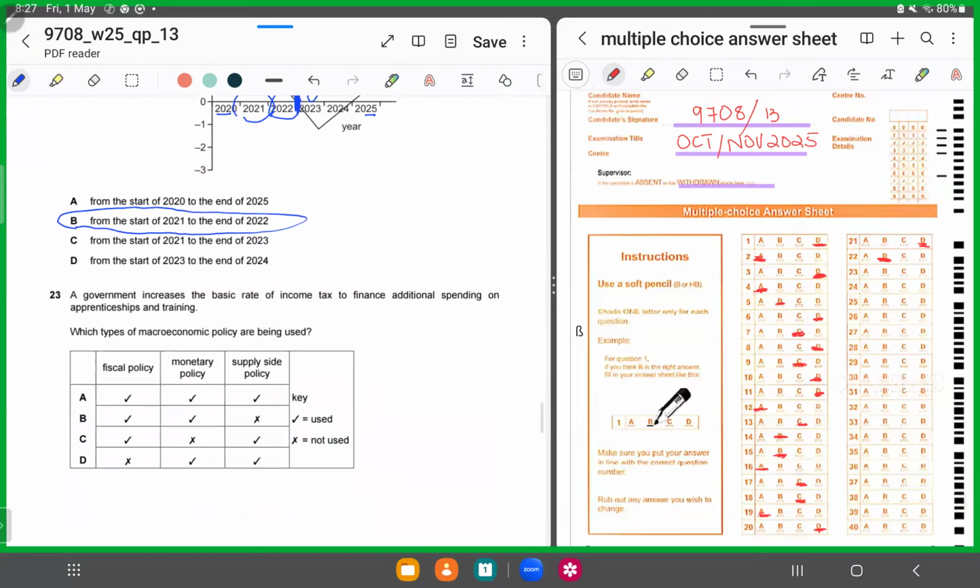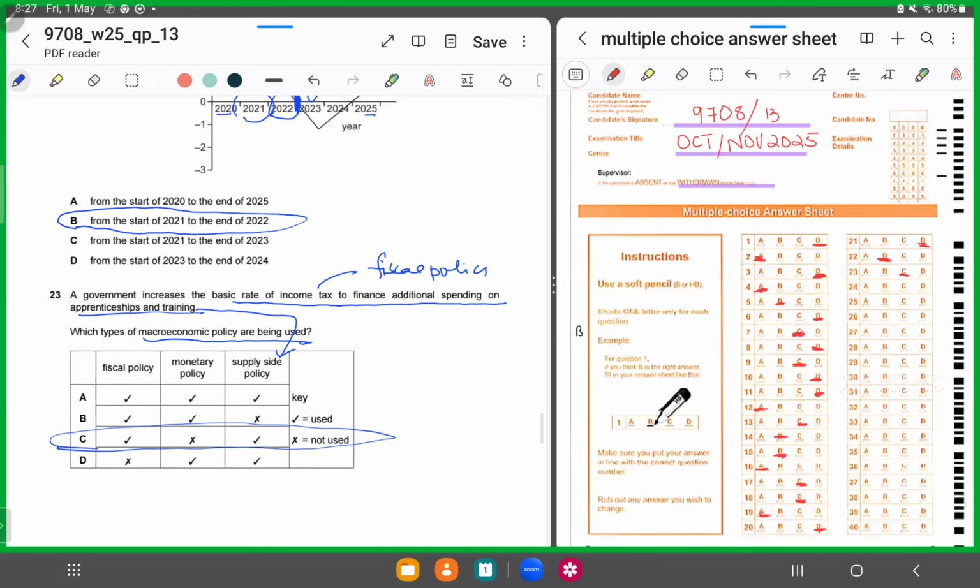Number 23. A government increases the basic rate of income tax to finance additional spending on apprenticeships and training. So now it's increasing income tax to spend more on training. What type of macroeconomic policy is being used? Income tax is fiscal policy, and spending on training is supply side policy. Nothing on monetary policy is talked about. So we're talking about supply side policy and fiscal policy. So for 23, it has to be C. We're not talking about monetary. So we'll shade in C.